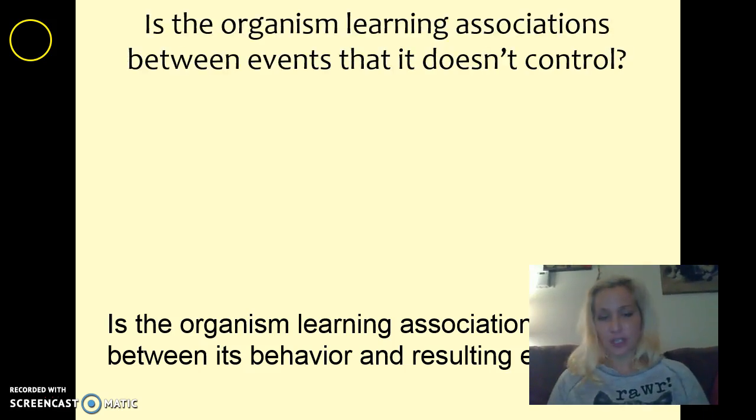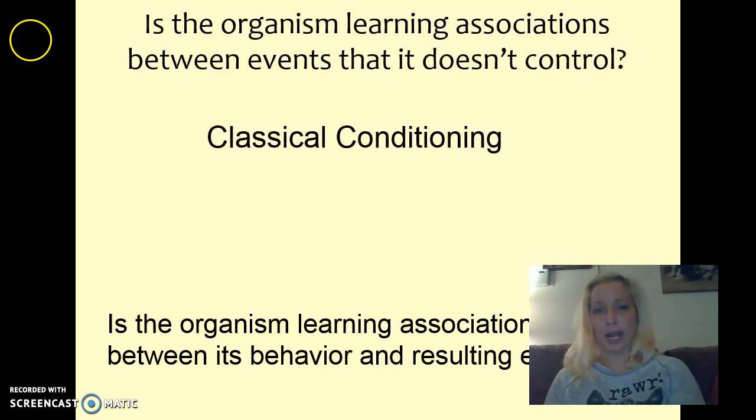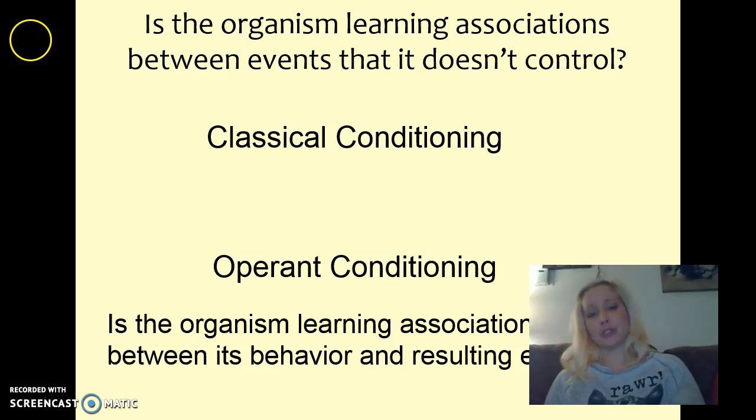You can ask yourself these two questions. If the organism is learning associations between events it does not control, that's classical. If you're learning associations between behavior and resulting events, that is operant conditioning.